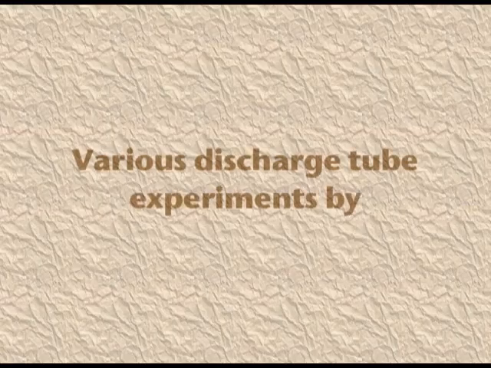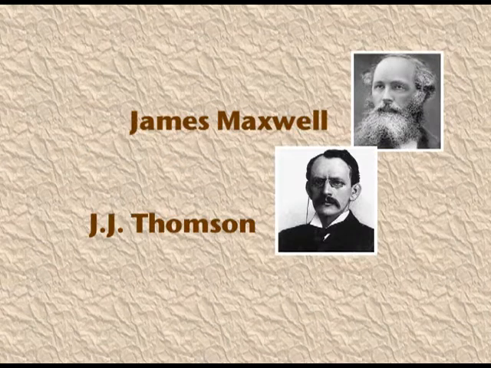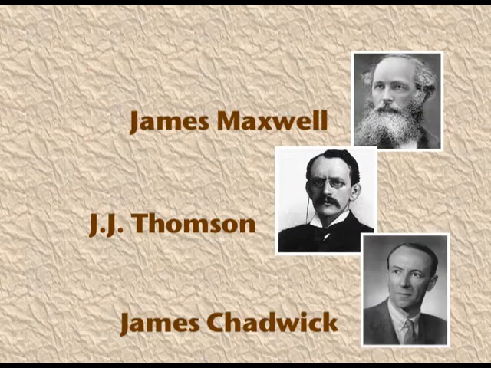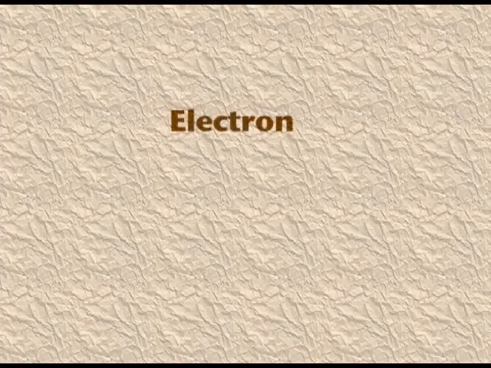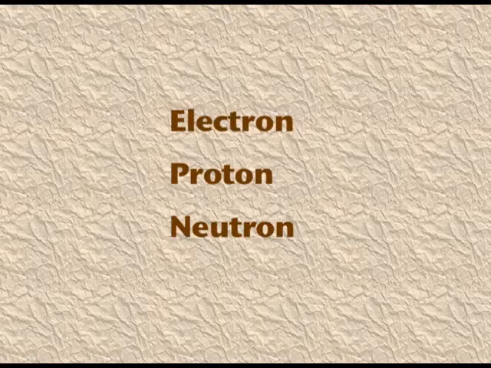Why is electricity generated on rubbing? The various discharge tube experiments by Maxwell, J.J. Thomson and Chadwick established that the atom is divisible. There are subatomic particles, and the fundamental particles are electron, proton and neutron.